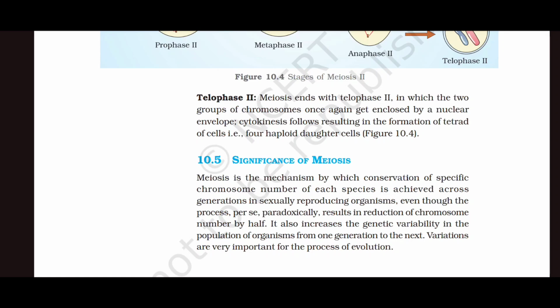Significance of meiosis. Meiosis is the mechanism by which conservation of the specific chromosome number of each species is achieved across generations in sexually reproducing organisms. Even though the process paradoxically results in reduction of chromosome number by half, it also increases the genetic variability in the population of organisms from one generation to the next. Variations are very important for the process of evolution.